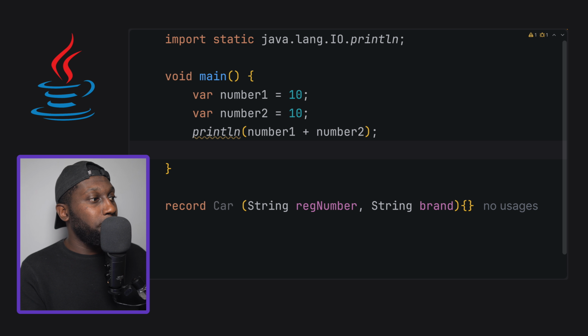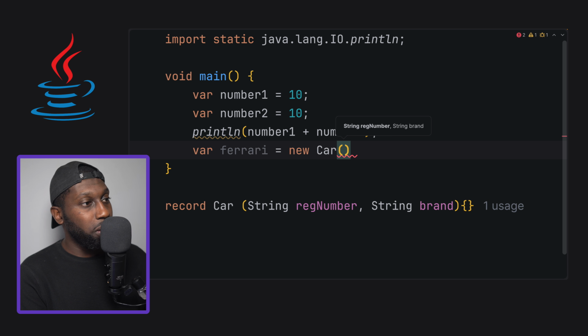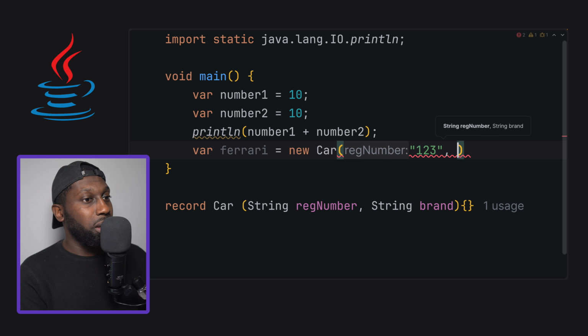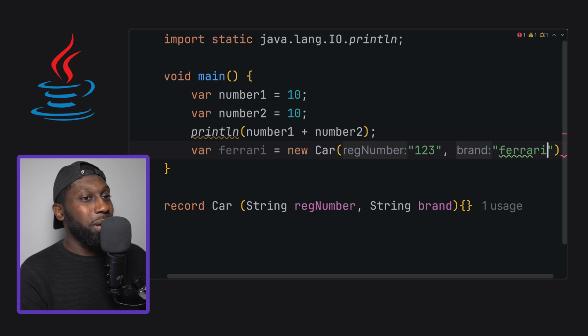if you want to create a brand new car, you just say var in here, and then let's say in here we want to have a Ferrari equals to new, and then car. Have a look, this is beautiful. So new car, and then I can say the reg number is 123, and then the brand is Ferrari. Ferrari, just like this, right? And you can see that we have reg number and then brand.